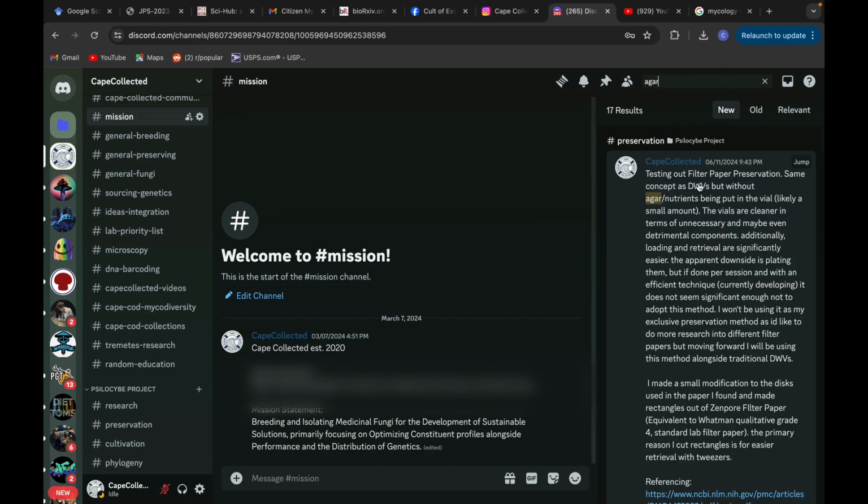So you can see this is the most recent thing that I have posted within my Discord with the word agar in it. But I can look up particular research papers that I have saved in my Discord. Maybe 3 months ago, I remember a single word, and I want to look more into it. So Discord's search function is really helpful. There's a lot going on in different Discord groups. I don't really use Discord groups that often, but they're pretty fun to frequent every now and then, and they're great to have conversations in. You can meet a lot of people that have similar interests as you and have conversations, and that's really valuable.